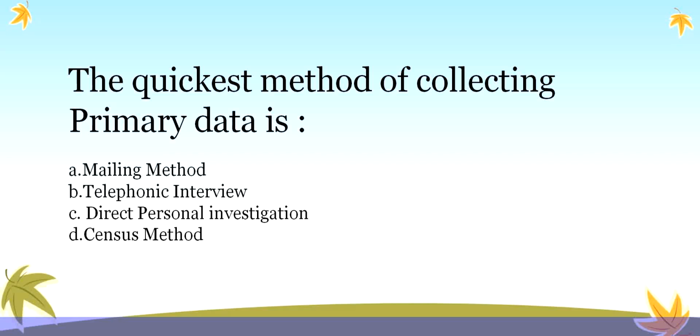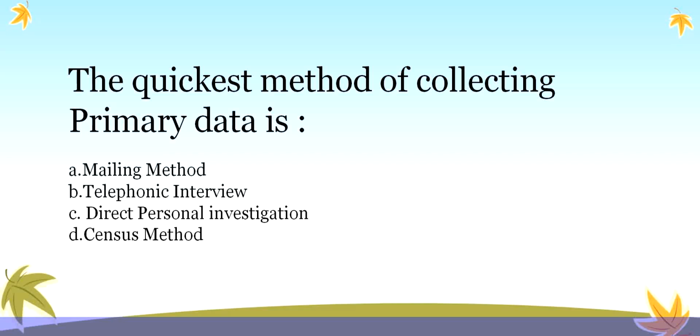Here, mailing method means we are mailing and it's not sure when the respondent will be sending the reply. If we are going for direct personal investigation, one by one we are going and collecting the information, it also will take time. Census method, from each and every member we will be collecting the information.